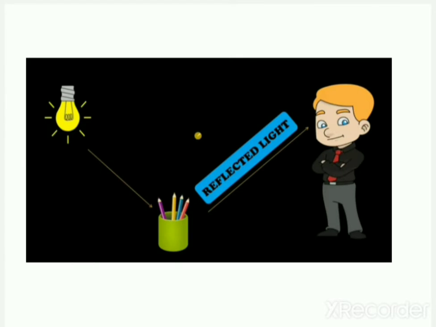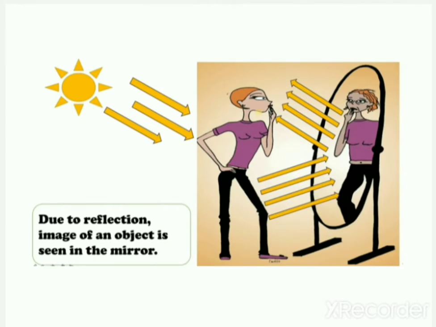We already learned that when the source of light emits its light towards an opaque object, the light reflects and reaches our eyes and we are able to see the object. Okay. So similarly, we can see in the mirror also due to reflection. The image of an object is seen in the mirror.